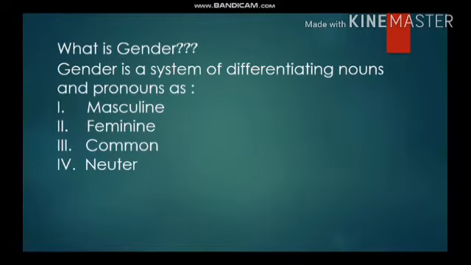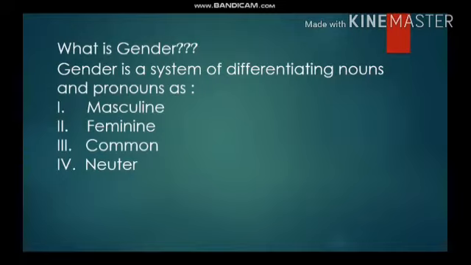Gender nouns. Now, first of all, we will try to learn what is gender. So gender is a system of differentiating nouns and pronouns as masculine, feminine, common or neuter gender. Okay, and normally when we say gender, we mean whether someone is male or female. So basically that is called gender, like when we want to show that someone is male or female.